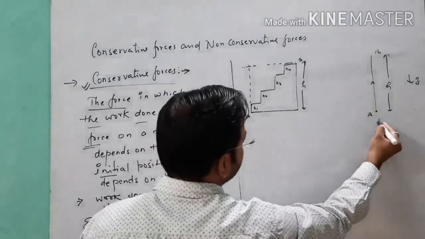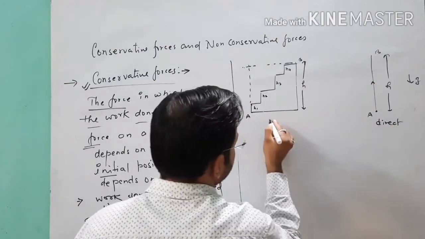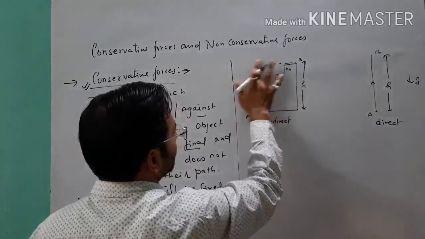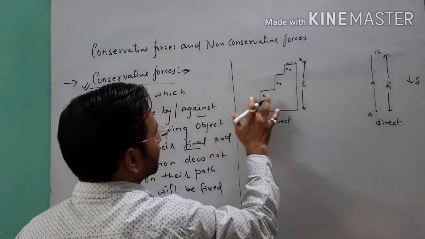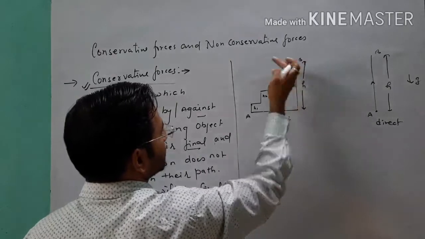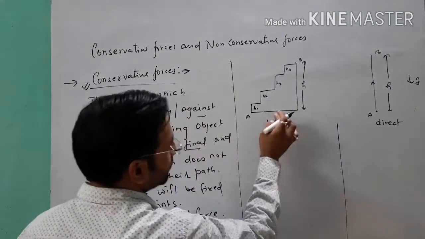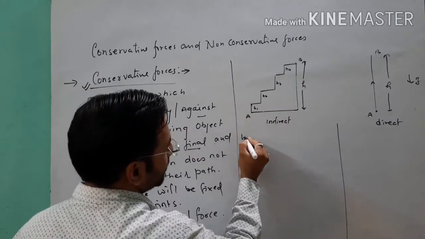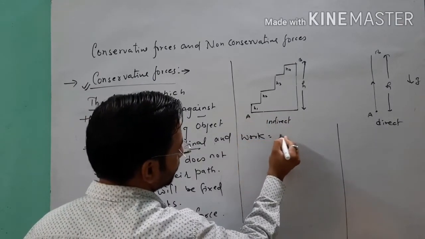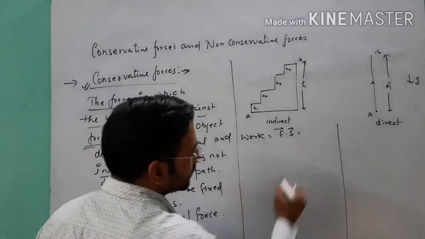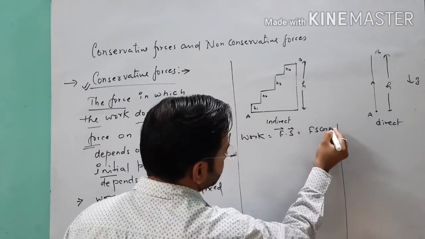One is a direct path and the other is an indirect path to reach the object from point A to point B. This derivation you have done in class 9th, if you remember. So first case, in case of the indirect path, as we know, work is equal to the dot product of force and displacement, and you can write it here as F s cos theta.